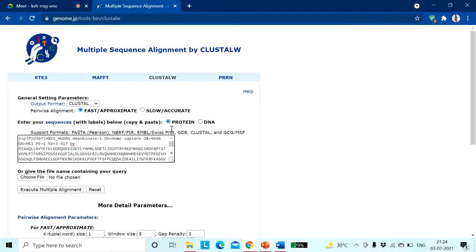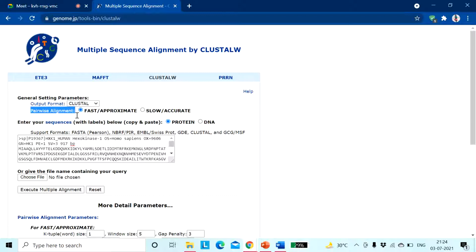Here we are choosing protein, and we are doing the alignment and pairwise alignment. I have told you what pairwise alignment means. If you are aligning 2 different sequences, that gives you pairwise alignment. If you give more than 2 sequences together, that will give you multiple sequence alignment. But why is this written here as pairwise alignment? We will get it after the result.